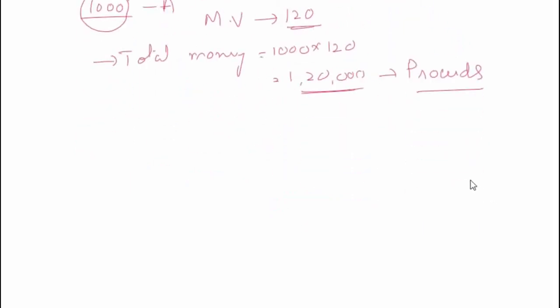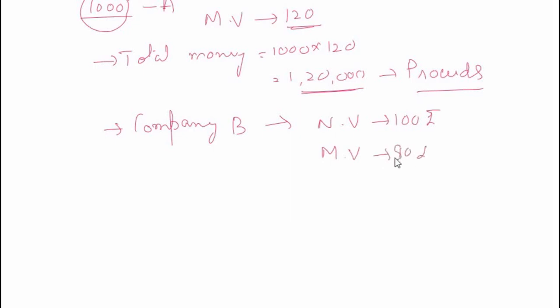Now, I may be further interested in investing in some other company. Let us say that I decide to invest in company B, the shares of which have a nominal value of 100 rupees, but the company is not doing that great now, so the market value of the shares is rupees 80.